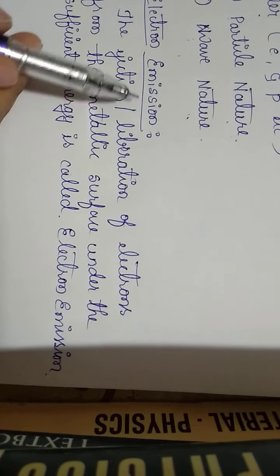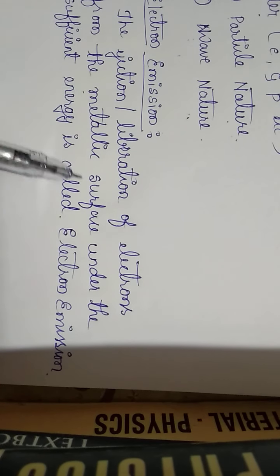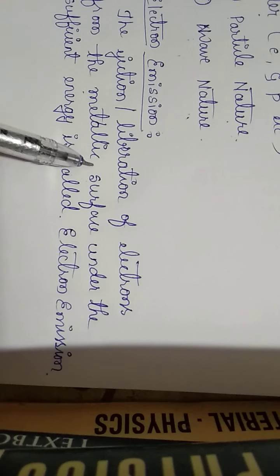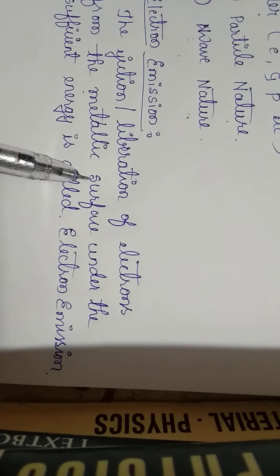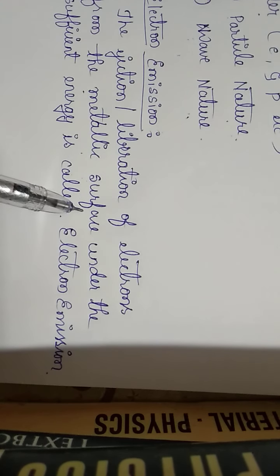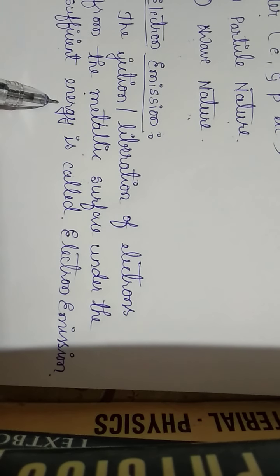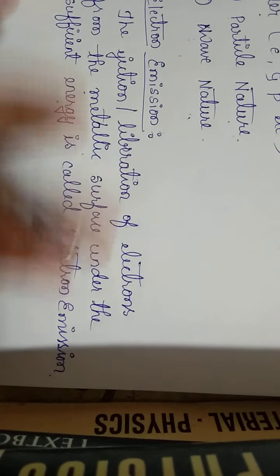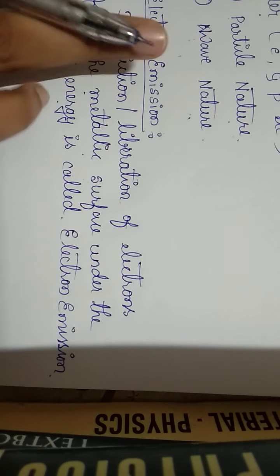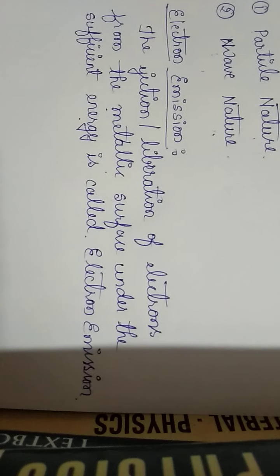What is the meaning of electron emission? We know about the metallic surface or metallic particles or the metallic object. Metals have free electrons, and these free electrons, whenever they get sufficient energy, they will eject from the metallic surface. This process is called as electron emission.